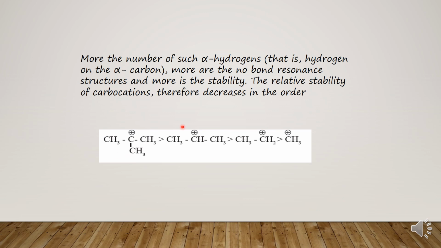The more alpha hydrogen atoms, the more no bond structures and the more stable the ion. This one has so many alpha hydrogens, so it is the most stable. Then comparatively it is less stable than this species, and this is the least among these two, and the methyl carbocation comes at the last.